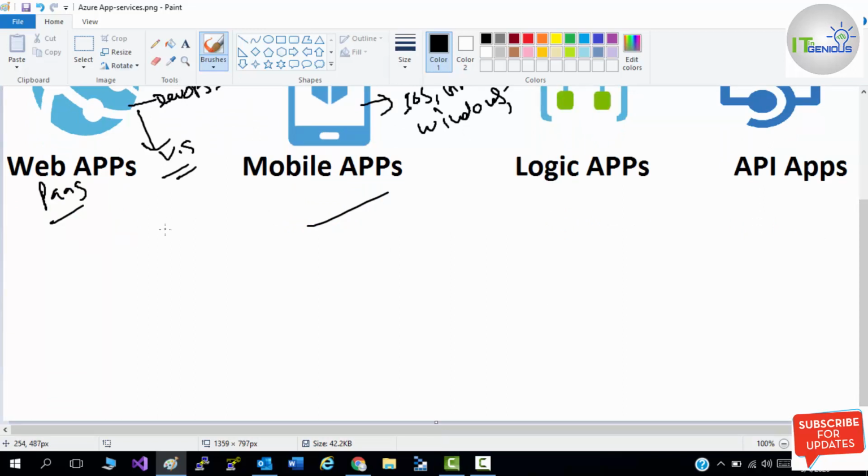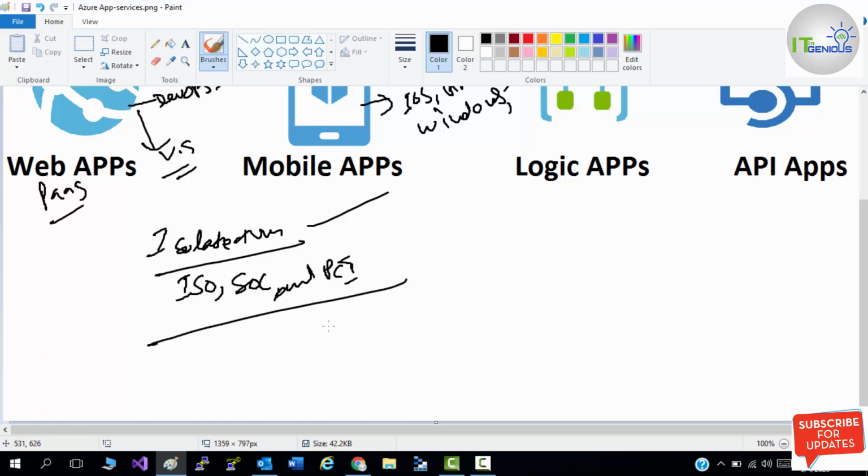You get an isolated VM for your web application. Some regulatory compliance will be applied on your web application, like ISO, SOC, and PCI. You can also fully integrate your web application with Azure AD.